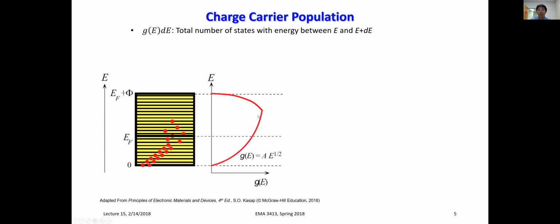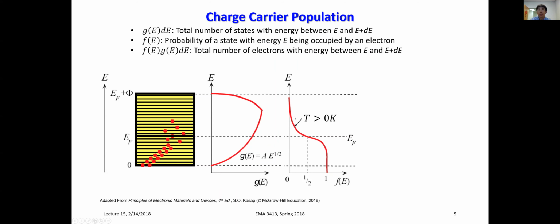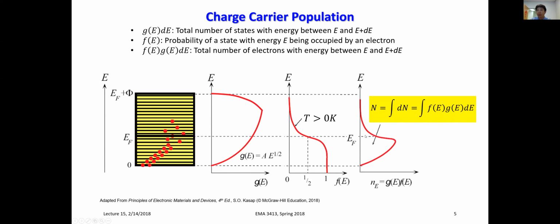And for each of those quantum states, the probability that they will be occupied by electrons is given by the Fermi-Dirac distribution function. The states below the Fermi energy, for the most part, are going to be filled. For the states above the Fermi energy, the probability of occupying those states with electrons will be relatively low. So if you multiply these two together, you get the total number of electrons within that energy interval. And then if you integrate over all possible energies, you get the total number of electrons.